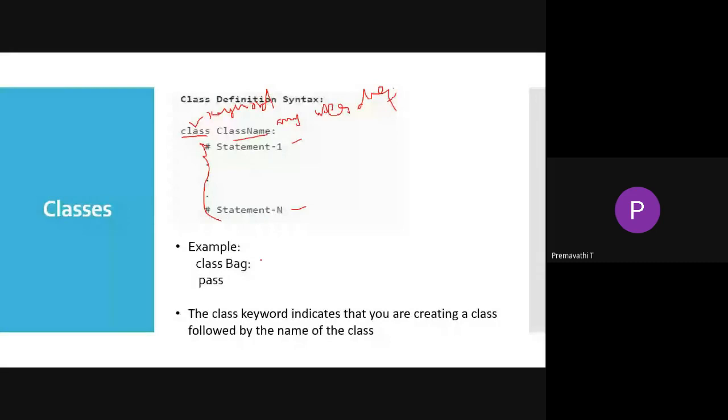In the example here, class is the keyword and bag is the class name. The pass is one of the statements here; I will explain it at the end. So here, class is the keyword that indicates that you are creating a class, followed by the name of the class.